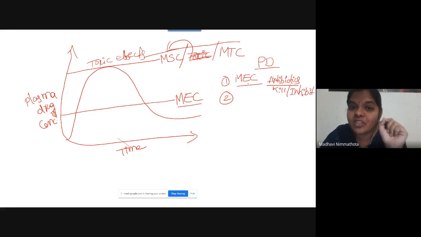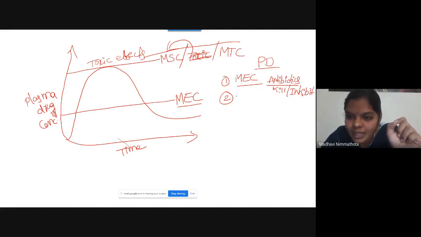So antibiotics are effective at the MEC level, because they require only a minimum plasma drug concentration to produce their therapeutic effect.